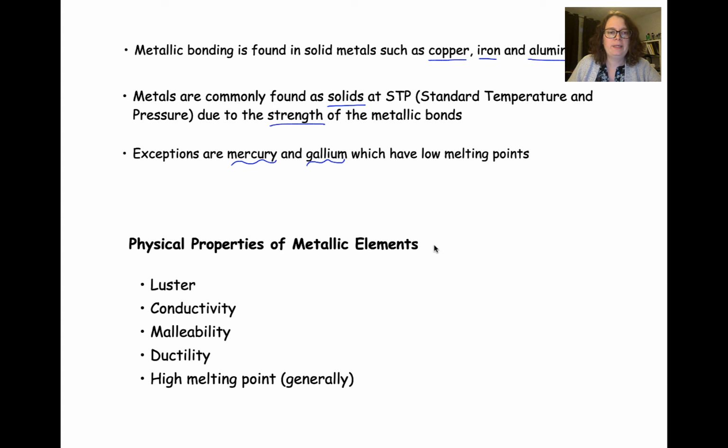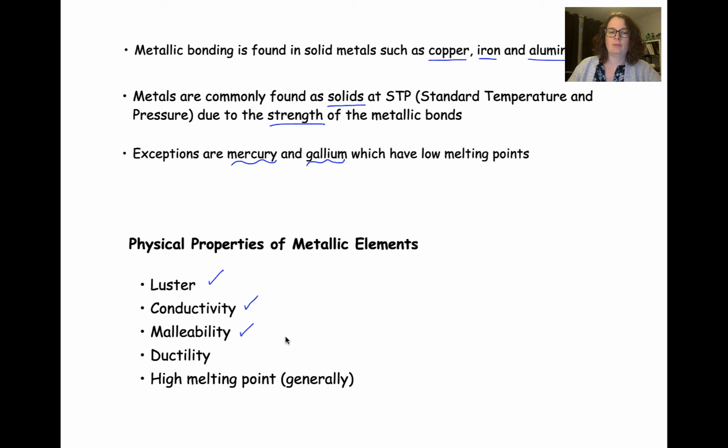The physical properties of our metallic elements are luster, they're very shiny, and conductivity, so they're able to conduct electricity, which makes sense because we can get more electrons through that sea of electrons quite easily. Also, they're malleable, so we can change the shape of our metals pretty easily.